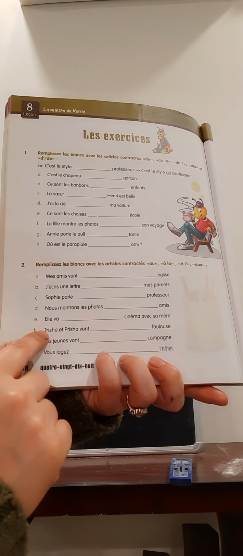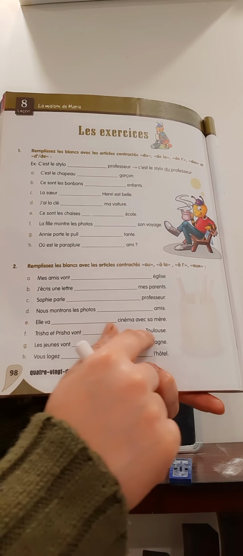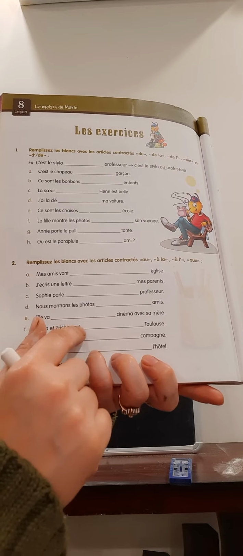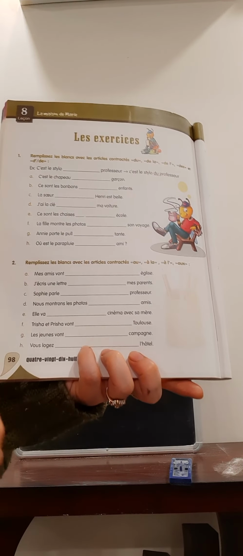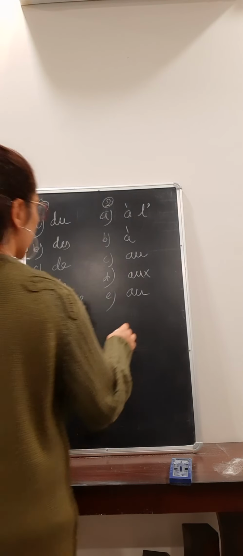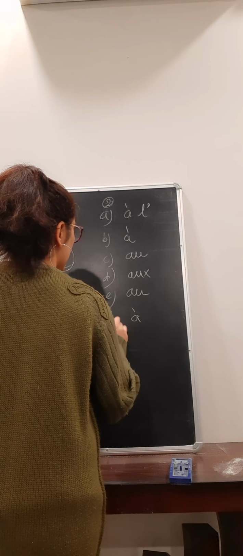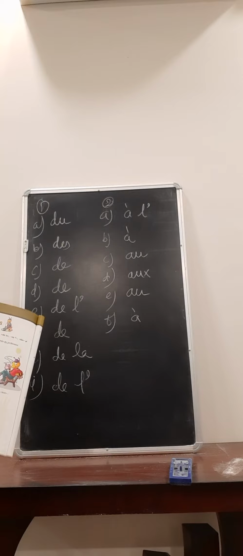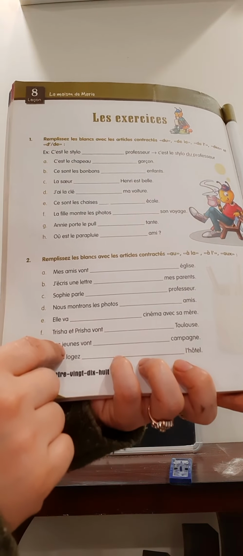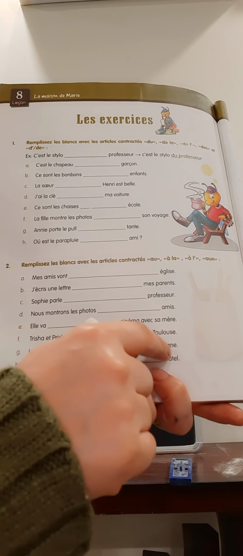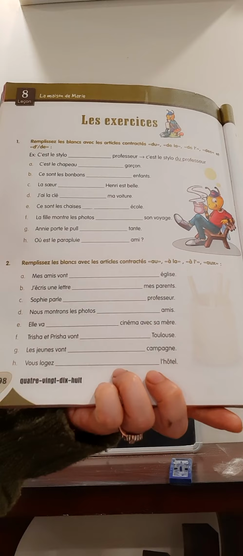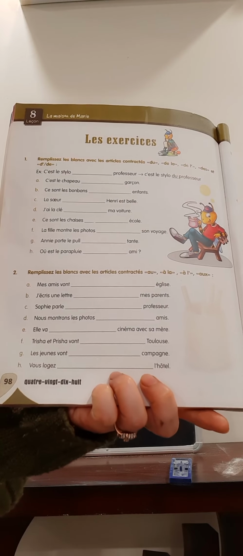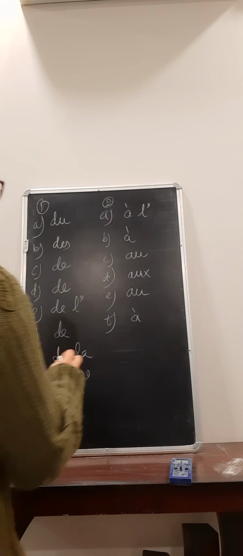Then we have Trisha et Prisha vont à Toulouse. Trisha and Prisha are going to Toulouse. Toulouse is a city in France. So we are going to write only à, as it's again the name of a city, which takes only the preposition. Then les jeunes vont à la campagne. The young children are going to the village. So village is feminine, à la campagne.